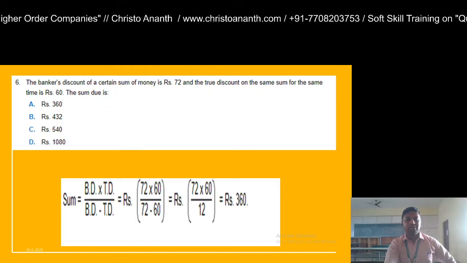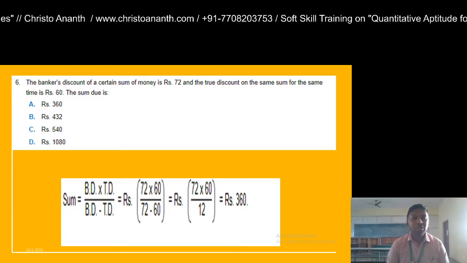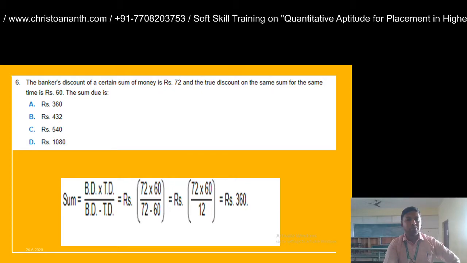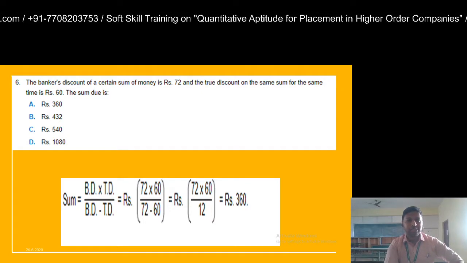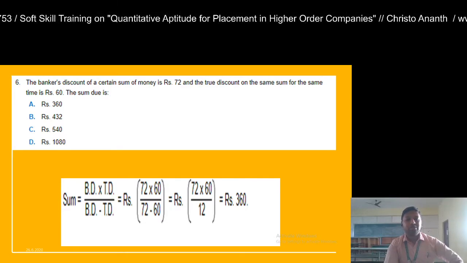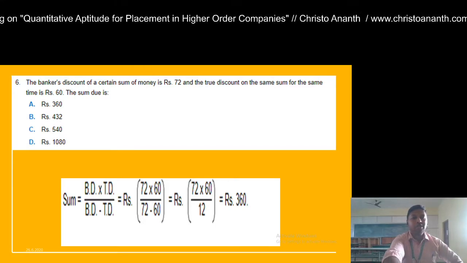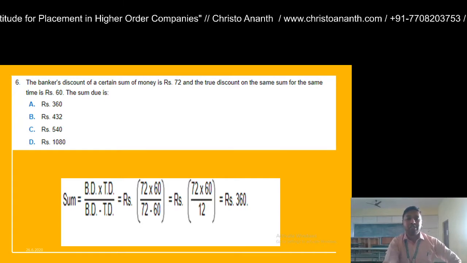So for the sum, you should note the formula: banker's discount into true discount divided by banker's discount minus true discount. So banker's discount is 72 into true discount 60, divided by banker's discount minus true discount, so 72 minus 60. So 72 into 60 divided by 12. 12 goes into 72 six times. So 6 into 60 is 360.